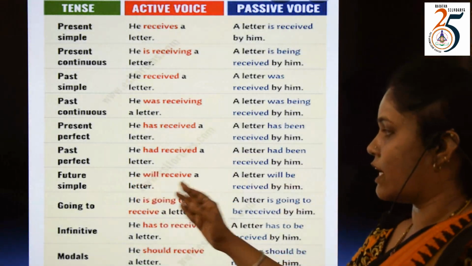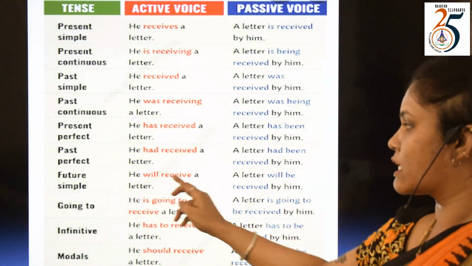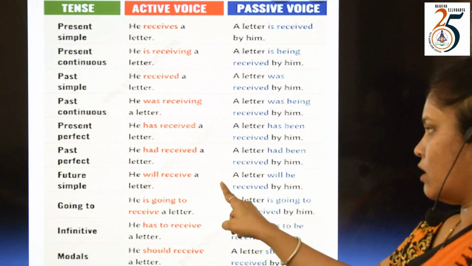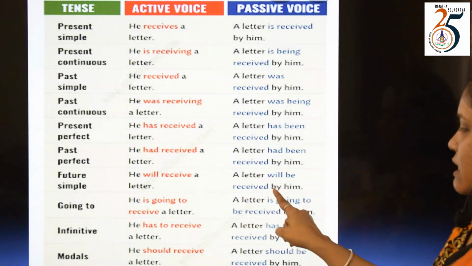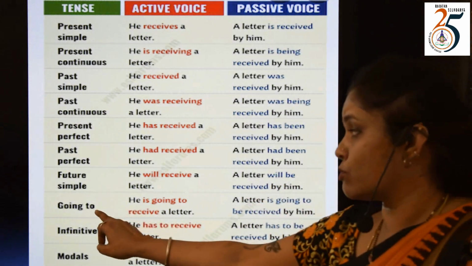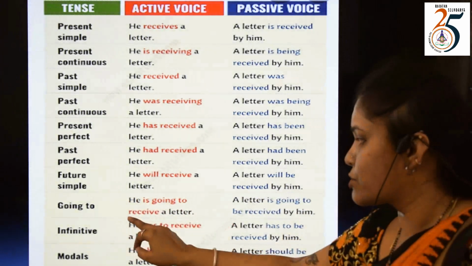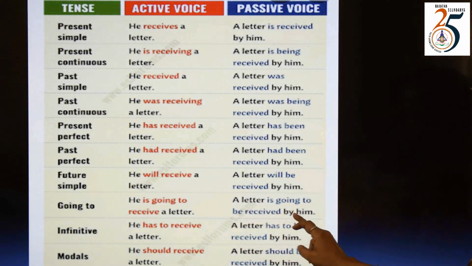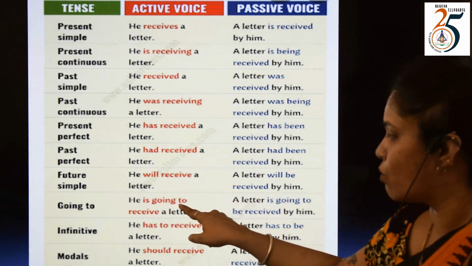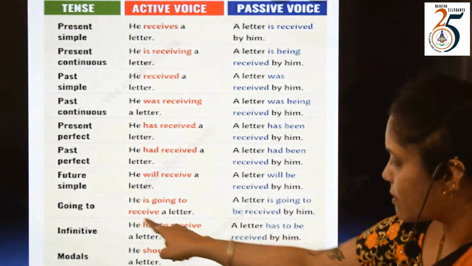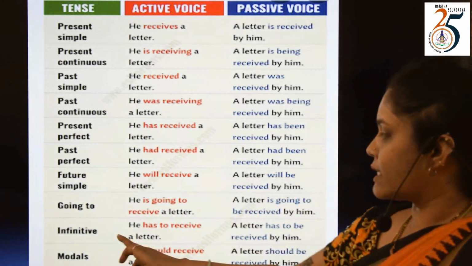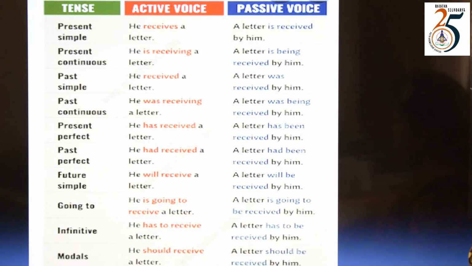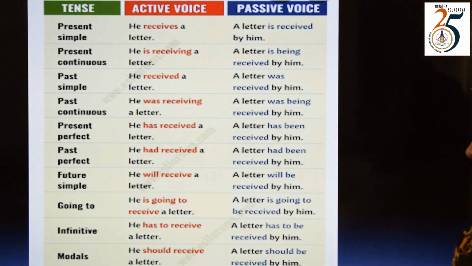"He will receive a letter." Simple future, will receive. So after "will," what should be there? Addition of the be form. "A letter will be received by him." "Going to," this is a modal. "He is going to receive a letter." "A letter is going to be received by him." Is going to be: be is added here. "He has to receive a letter." "A letter has to be received by him."